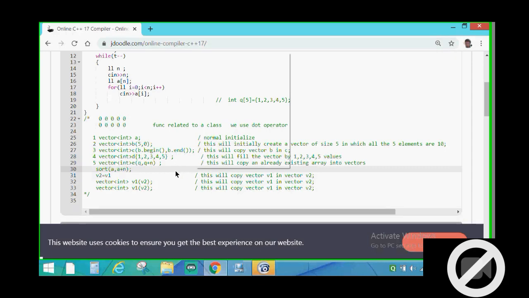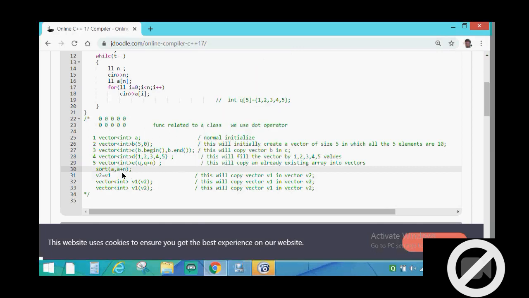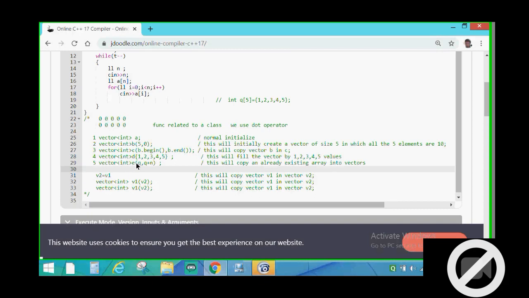Like this we do it to sort an array. So you can understand it as, to copy an array, we are just taking this and placing it here. To copy an array Q into the vector E, we are writing this statement.